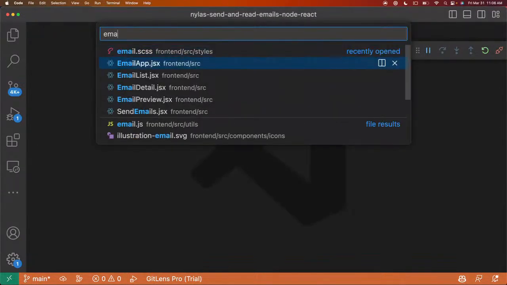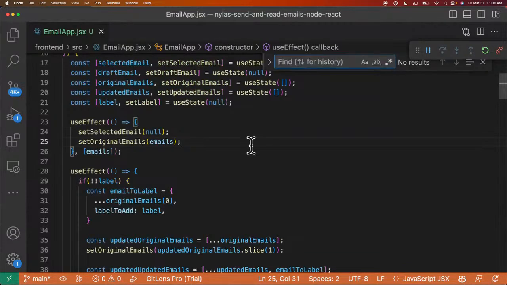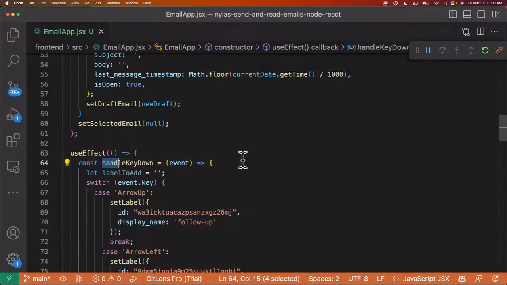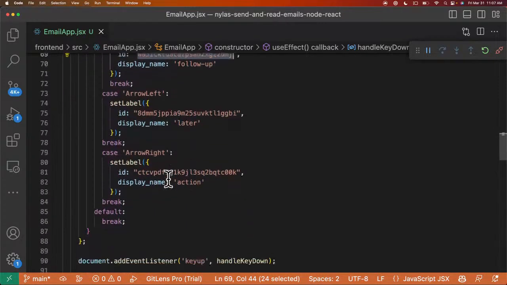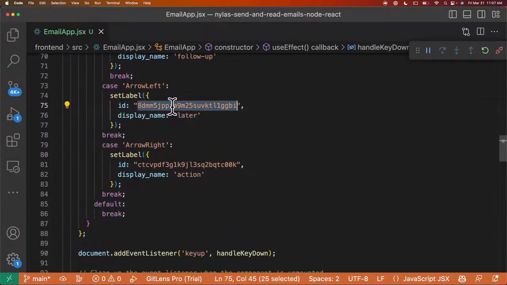Inside of the actual email app, we have a function called handle key down. For pressing the up arrow, the left, and the right arrow, we're assigning the different labels. These are the labels from our actual inbox, and I've statically assigned them for now, but you can grab them and put them inside the application or dynamically change them based off of the different users. For this label, I have follow-up, and this is the ID. For the left, I have later with a specific label ID. And for the right, I have action, which has this label ID. These label IDs need to be appended to that message.